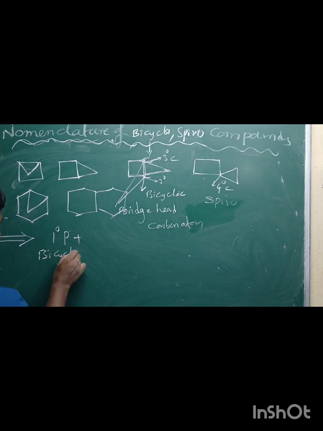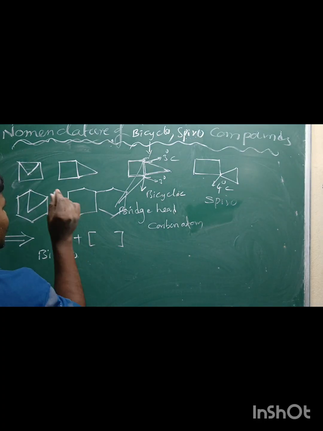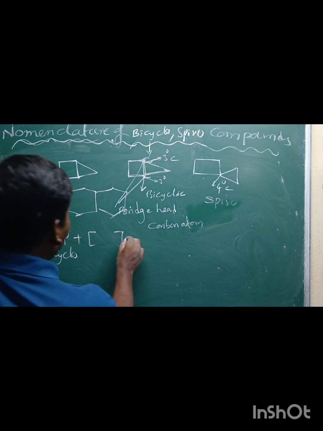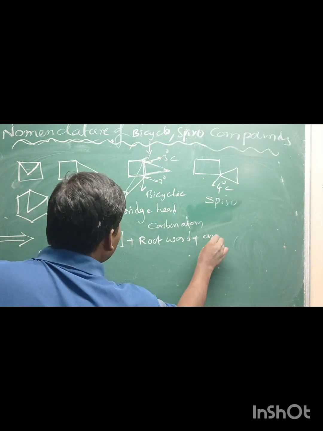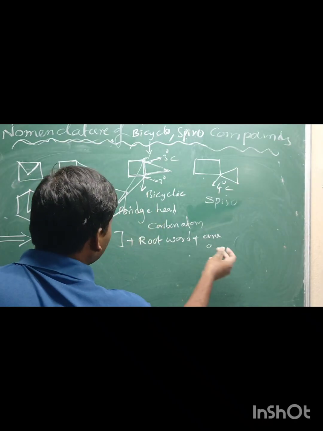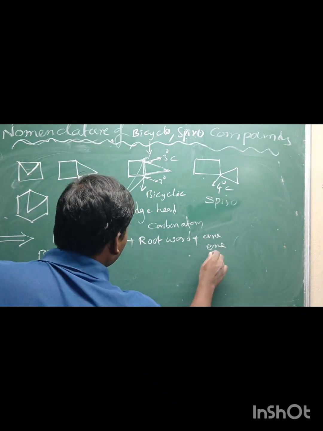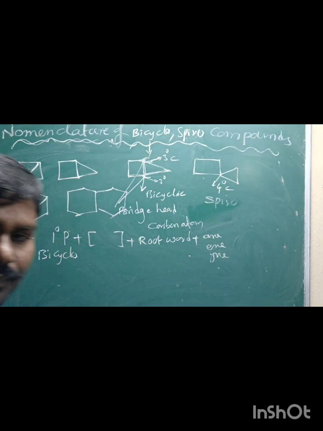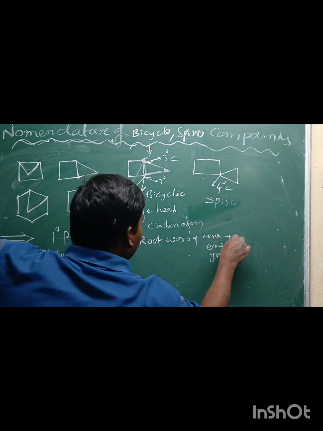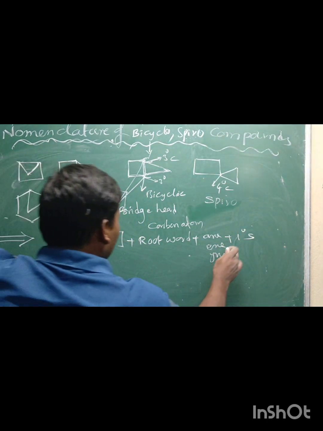We also write square brackets giving the positions of the carbon atoms in the two rings as well as the bridgehead carbon atoms, followed by the root word: the ring containing all single bonds, or at least one double bond, or at least one triple bond, and finally the primary suffix or functional group.